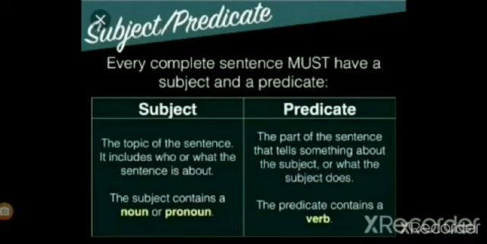Now let's see more about it. Every complete sentence must have a subject and a predicate. The subject is the topic of the sentence; it includes who or what the sentence is about. The subject contains a noun or pronoun, and the predicate, the part of the sentence that tells something about the subject or what the subject does, contains a verb.